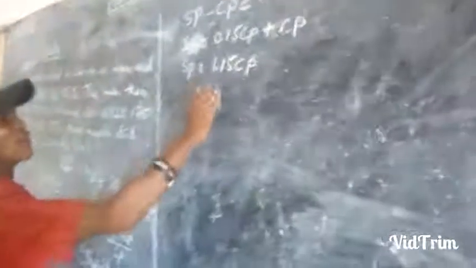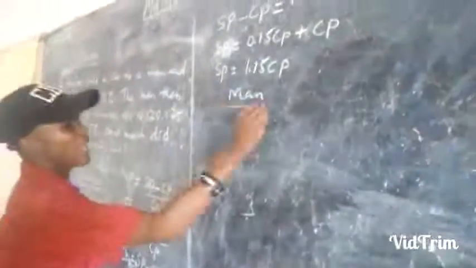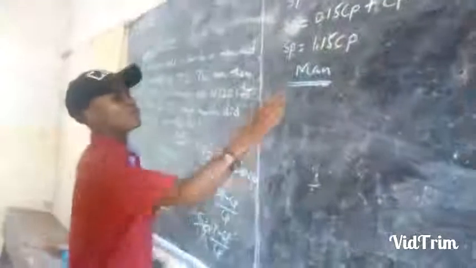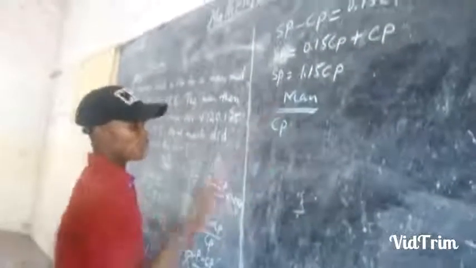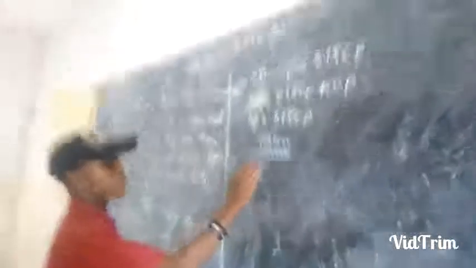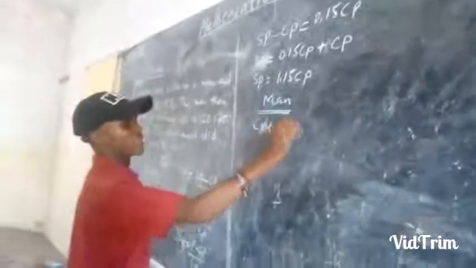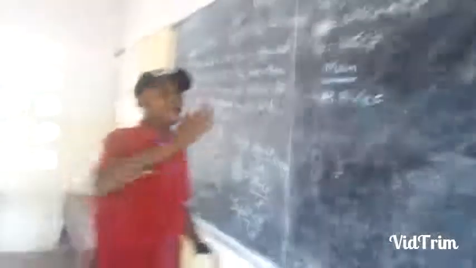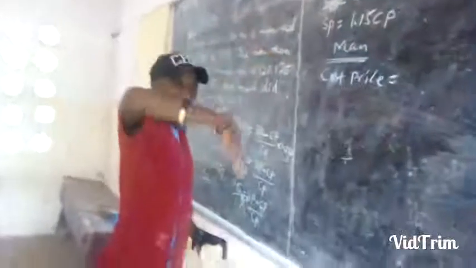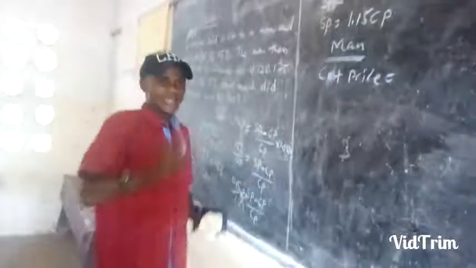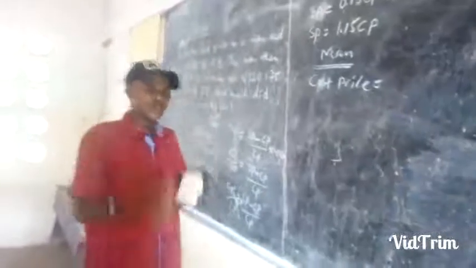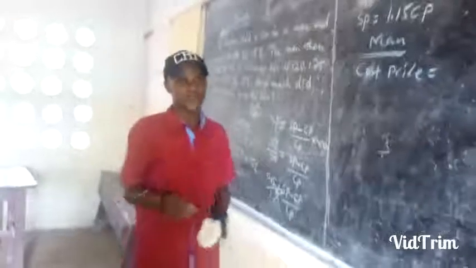It is now the man. After the dealer, we go to the man. Have in mind that whatever amount of money the dealer sold that particular commodity to the man becomes the cost price. So the cost price to the man is the same as the selling price. Whatever amount the man gave for the commodity is the selling price for the dealer. But whosoever is paying for that commodity becomes the cost price.